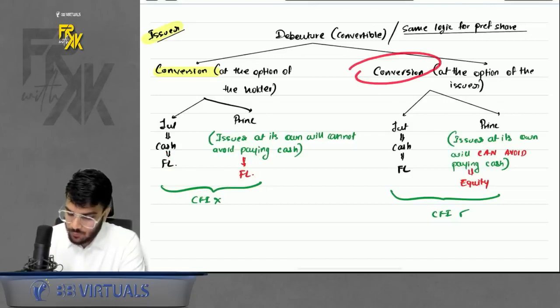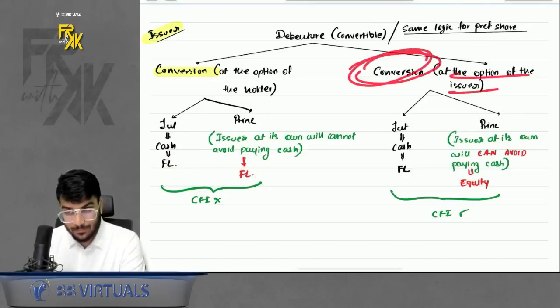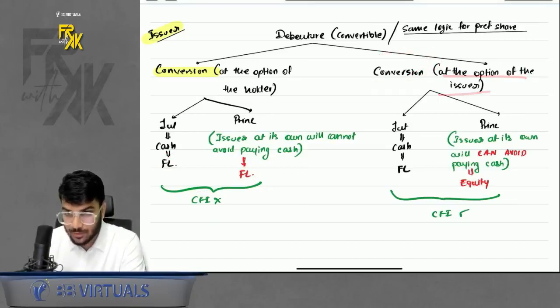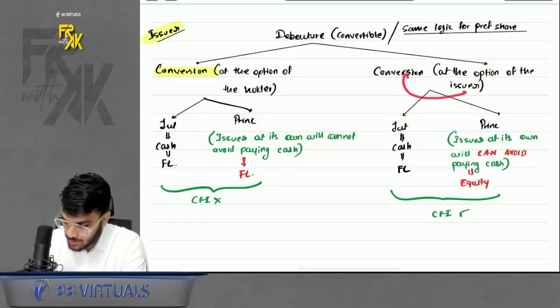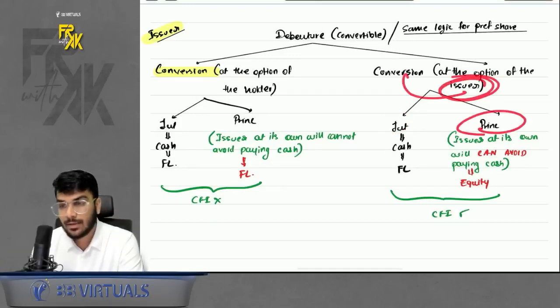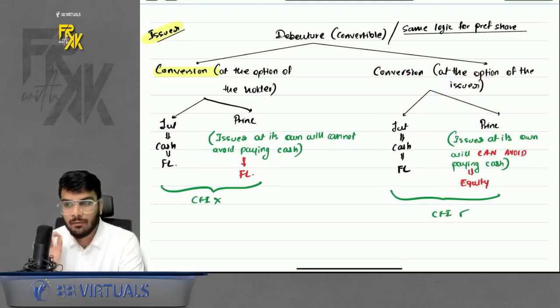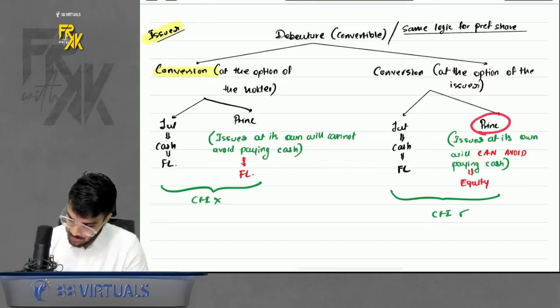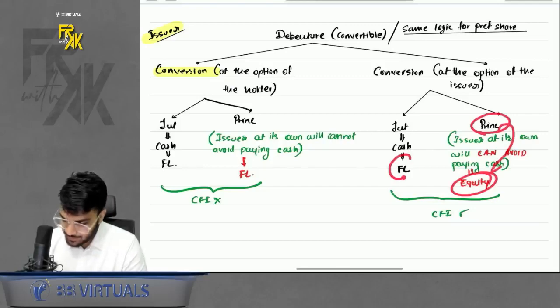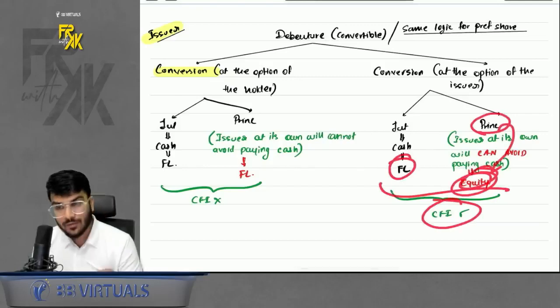What if the option of conversion was with the issuer? If the issuer has the option of conversion, interest still has to be paid in cash, so it is FL. But if the conversion option is with the issuer, then the principal is avoidable. It can be avoided. Why? Because the issuer, at its own will, can avoid paying cash. So the principal becomes equity. So a little FL, a little equity, it is a CFI.